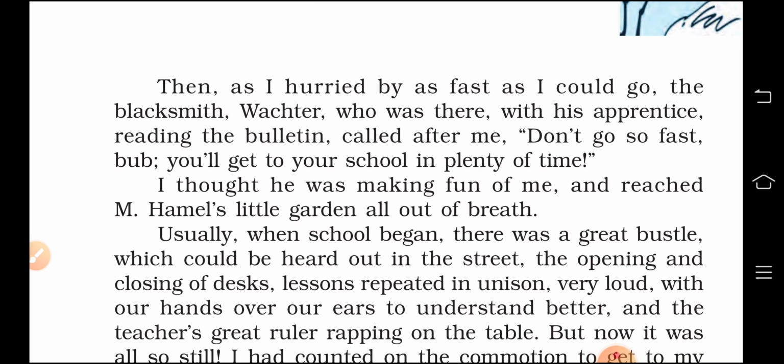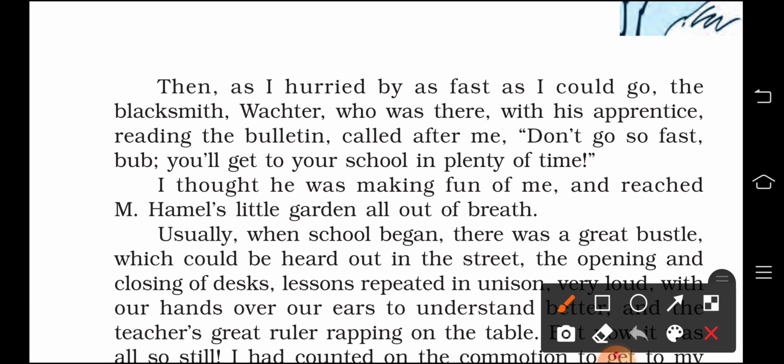So he said that as he walked hurriedly towards the school, and then the blacksmith, whose name was Wachter, was also reading that news from the bulletin board, had come along with his apprentice.